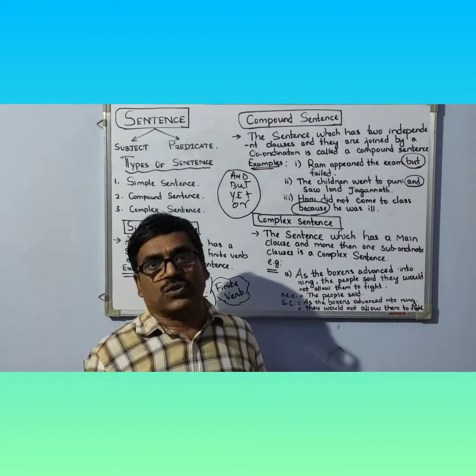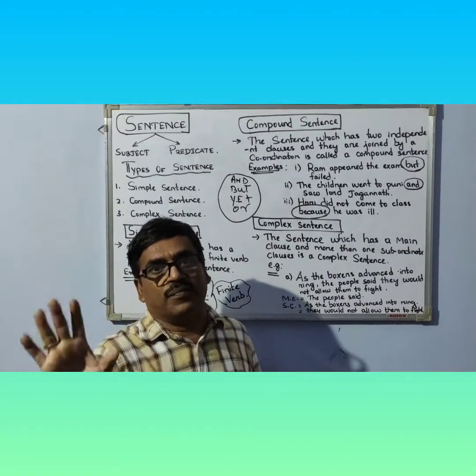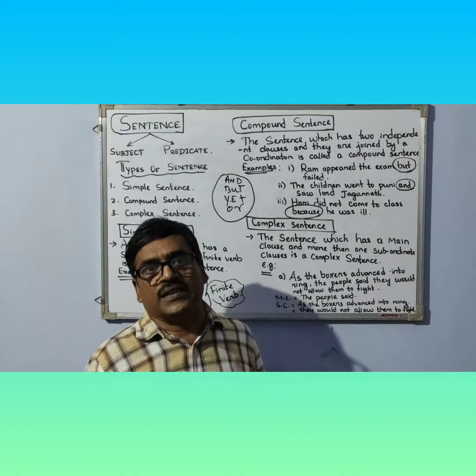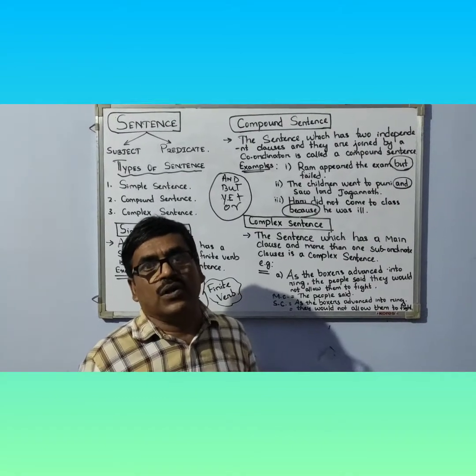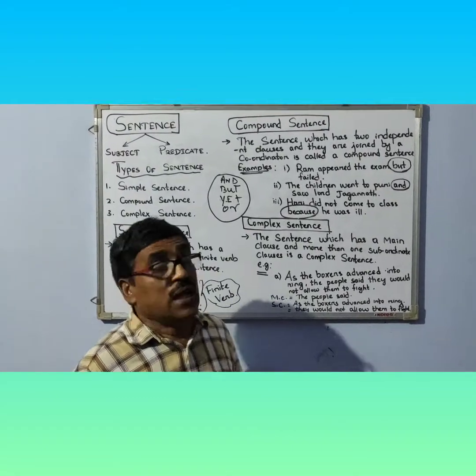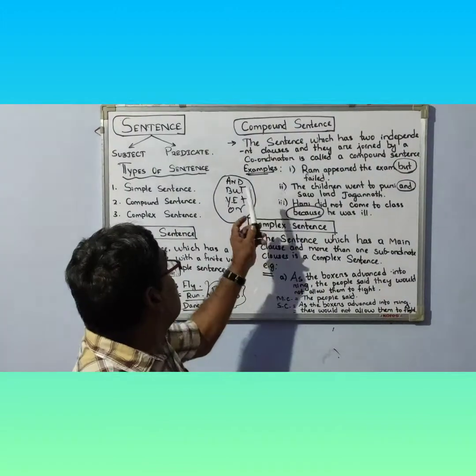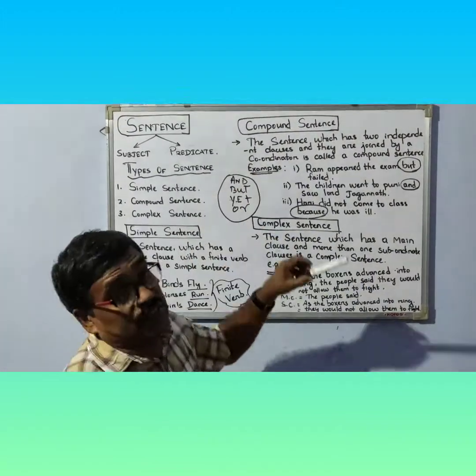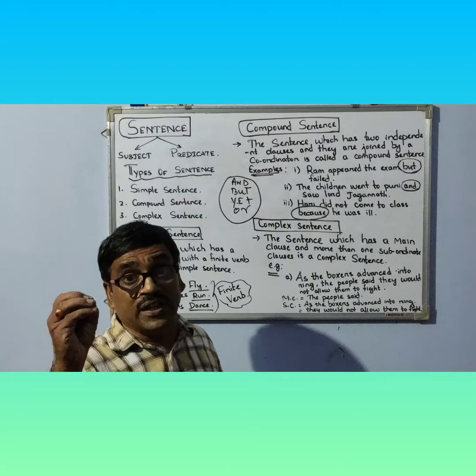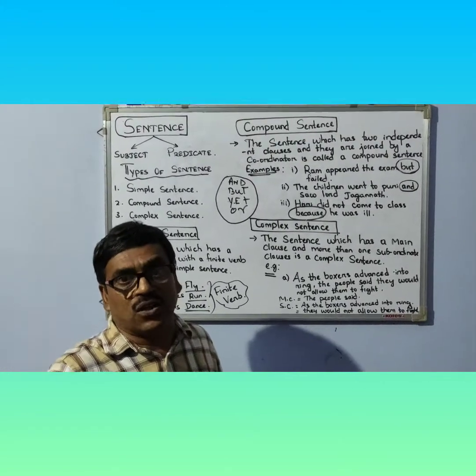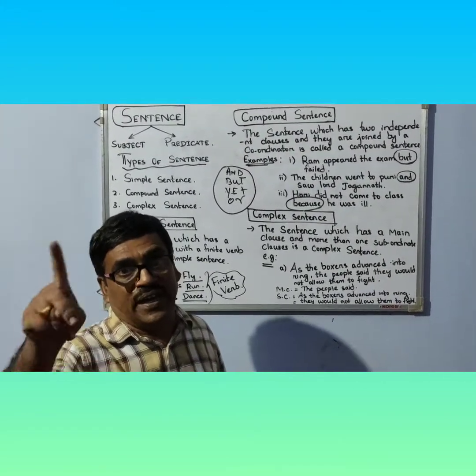Not only but also is also a kind of coordinator, and it is a part of coordinating conjunction. And in this compound sentence, you will simply know there are two independent clauses. They are joined by a coordinator.